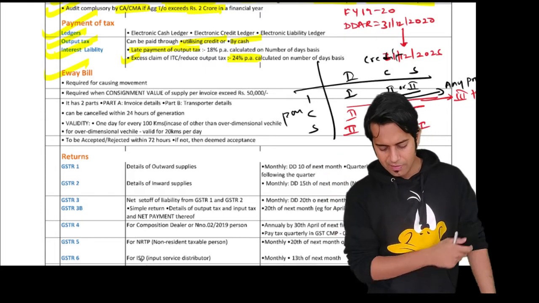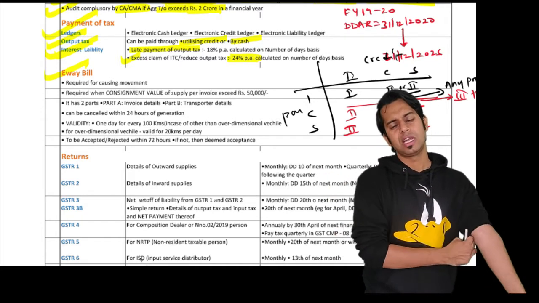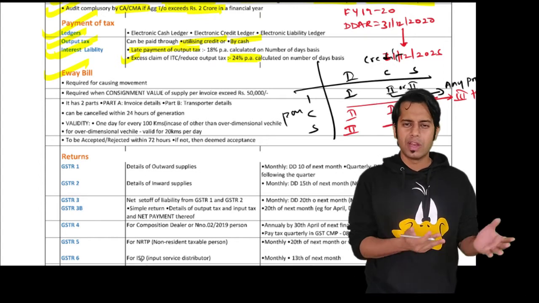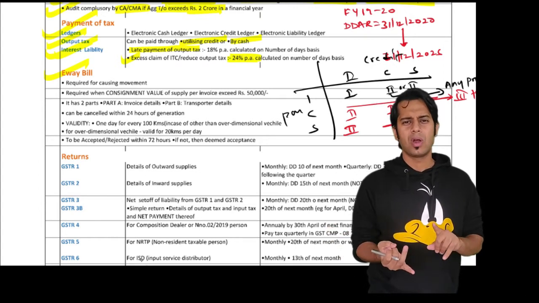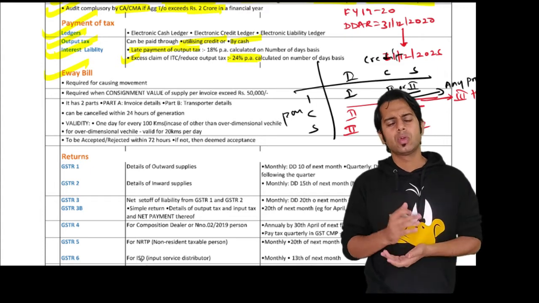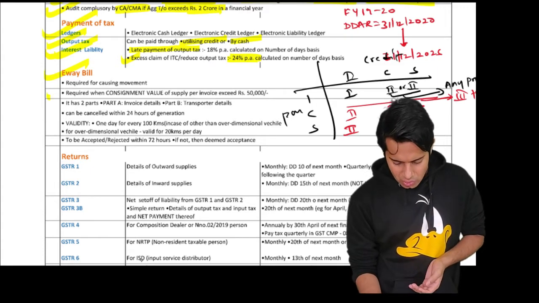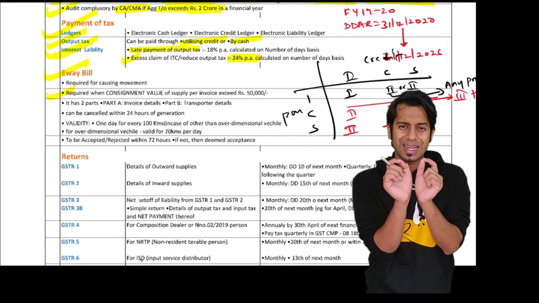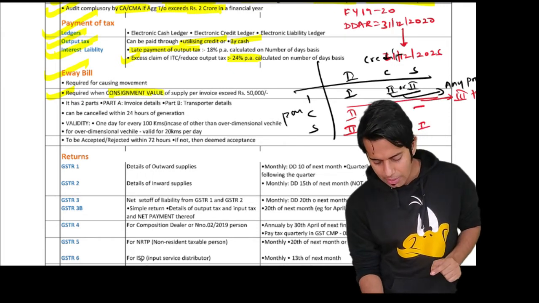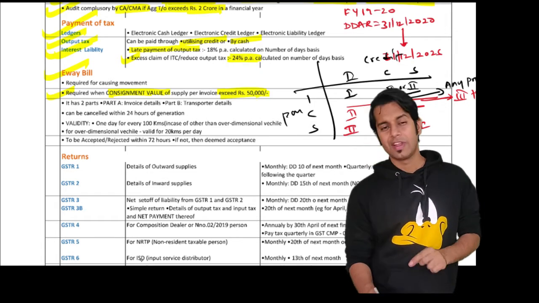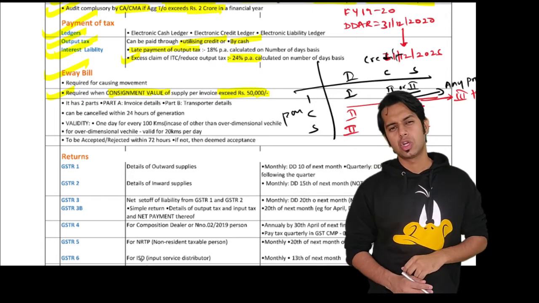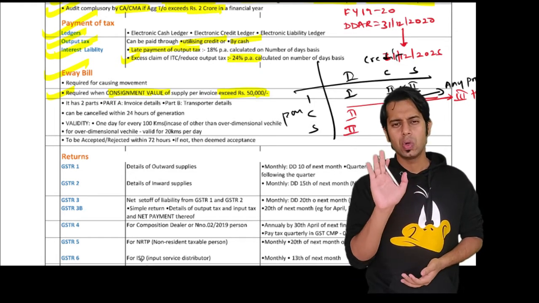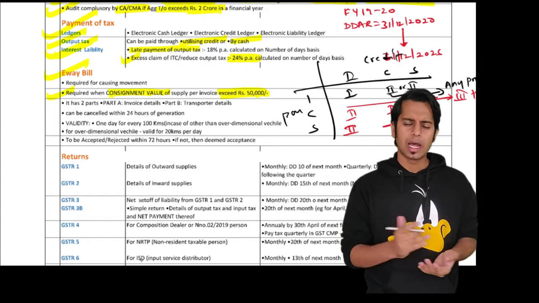Then e-way bill. E-way bill is a document which is required when you are causing movement of goods. Whenever there is a movement of goods for reasons of supply or reasons other than supply, you will have to issue a document called e-way bill. Sir, when should I issue an e-way bill? E-way bill is required to be issued when the consignment value, please note, I am talking about consignment value, exceeds 50,000 rupees. You will have to issue an e-way bill along with the goods which are moving.